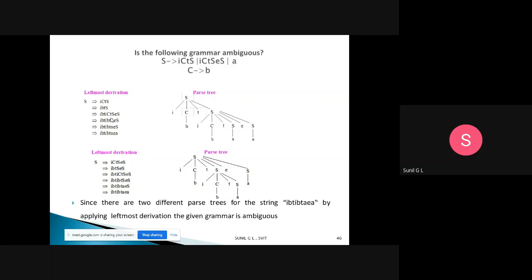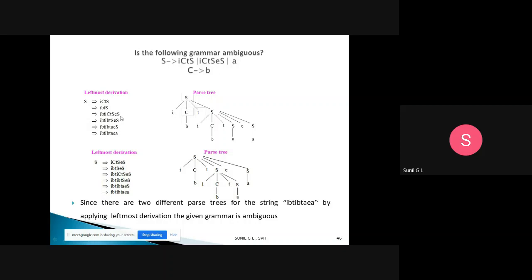Okay, I have replaced T, it is the same thing. Then here we have an S, and this S tends to A, so I replace it with A. The else part, that is E, stays like that. Then here we have the last S, which also tends to A. So finally, when I replace this way, I will get IBITBTA. Here I represent that in the form of a parse tree.